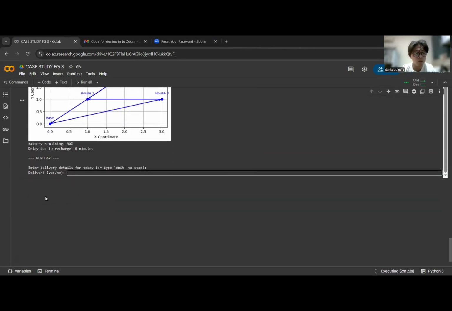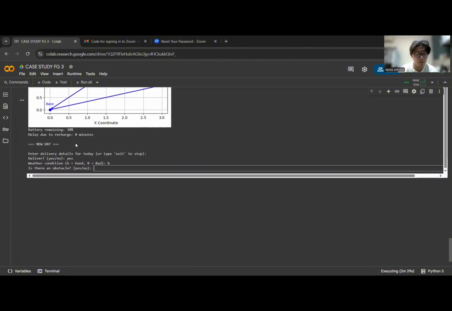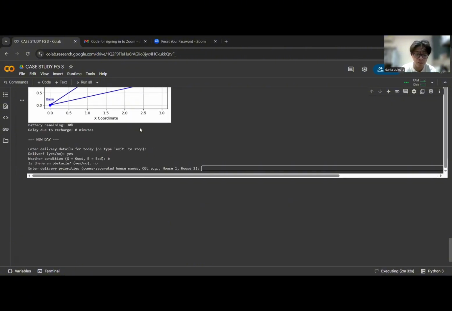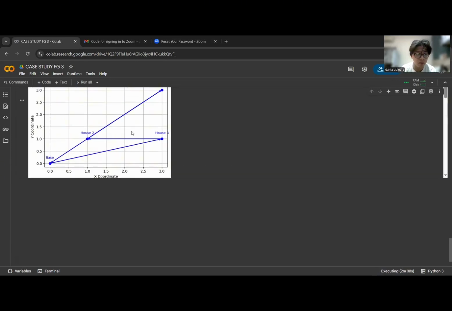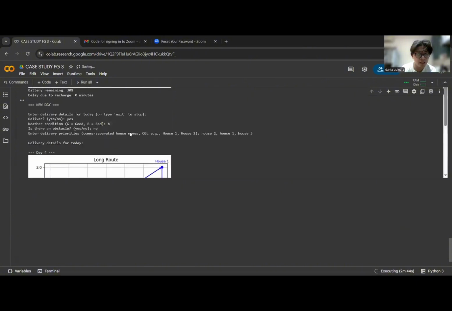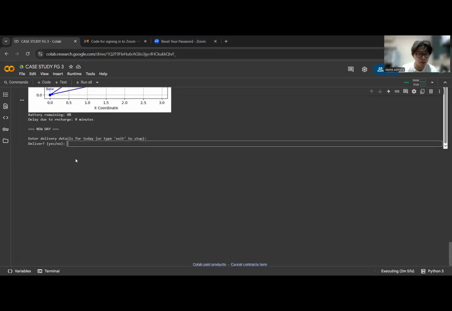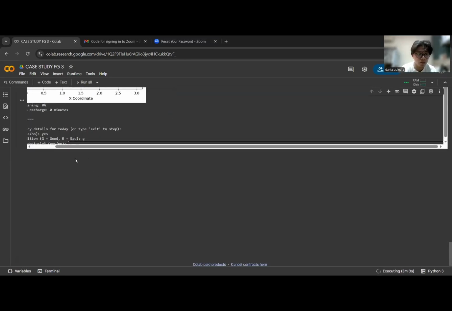So let's continue. Deliver, yes. Is it good or bad weather? Let's say bad. And then is there an obstacle? Let's say no. And for the house priority list, I'm going to change it up again: house 2, house 1, and then last house 3. Okay. We can see now that this is a completely different illustration compared to the last two. We can see that now the battery remaining is 0%. But the delay is still 0 minutes, because the battery is 0%, the next delivery will have a delay, as we can see here. Yes, good, no.